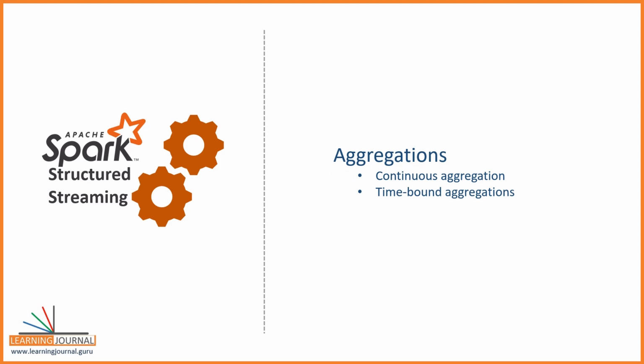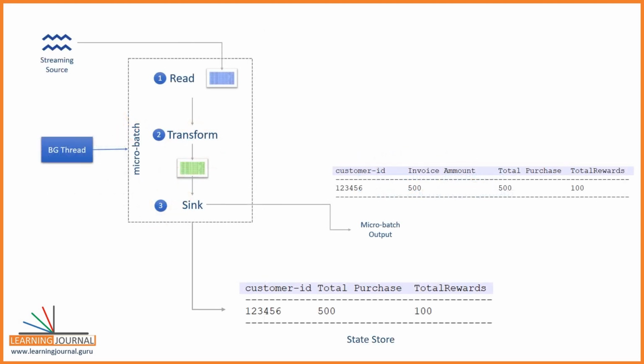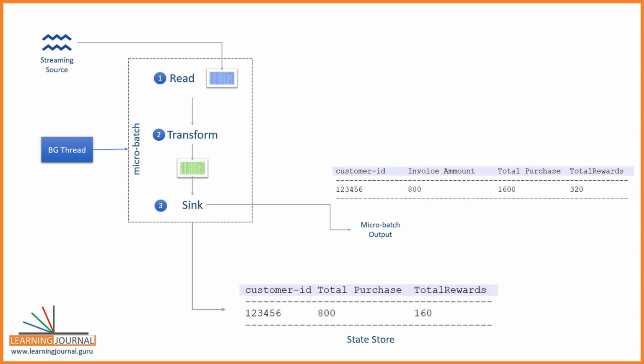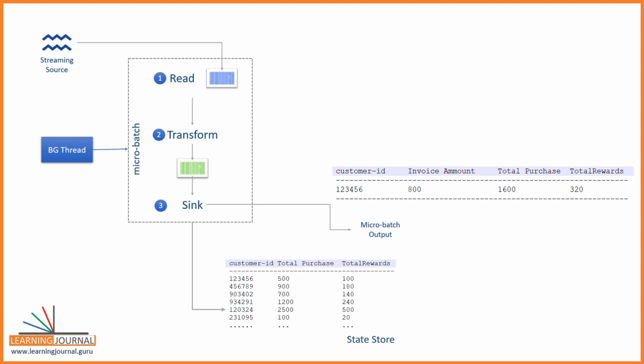Let's try to understand them considering the loyalty calculation example. In the loyalty calculation use case, we read invoices to compute the loyalty point for the customer. When we get a new invoice for the same customer, we add loyalty points to the previous value. If we get a new customer, we create a new entry, and this keeps going on forever. We do not have an end to this. Now consider you got 1 million unique customers in a few months. So you will need to hold 1 million state entries in the executor memory.